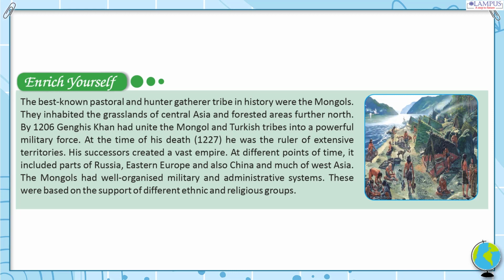His successors created a vast empire. At different points of time, it included parts of Russia, Eastern Europe, and also China and much of West Asia. The Mongols had well-organized military and administrative systems. These were based on the support of different ethnic and religious groups.